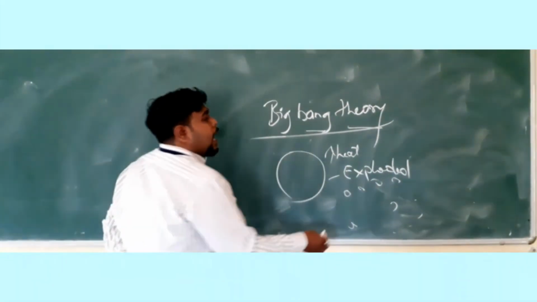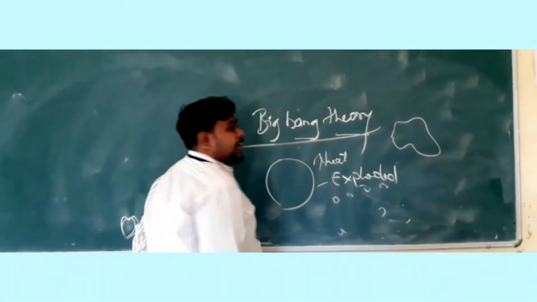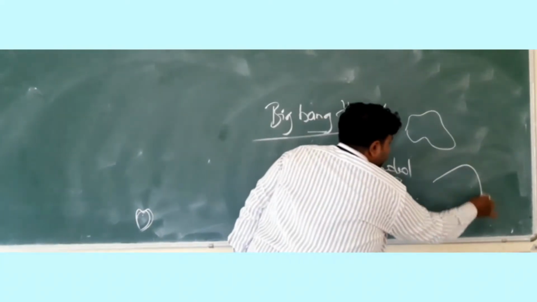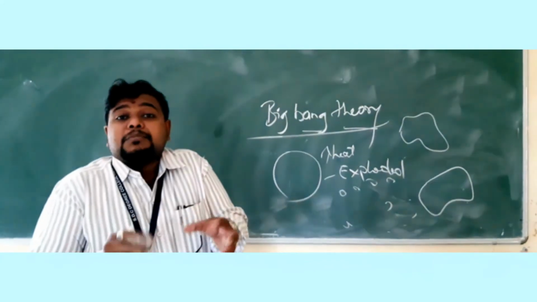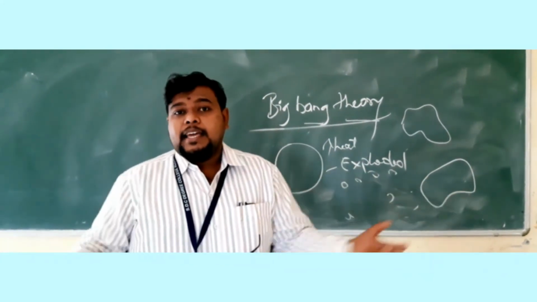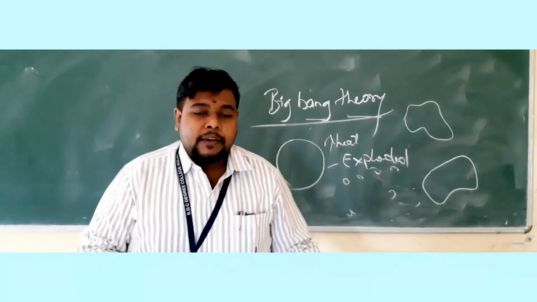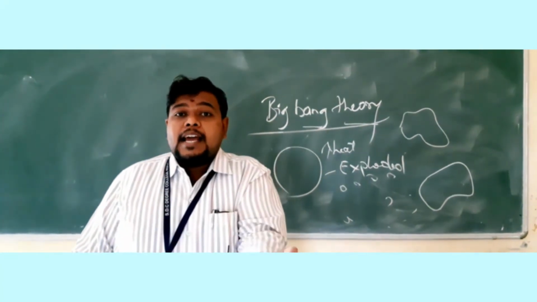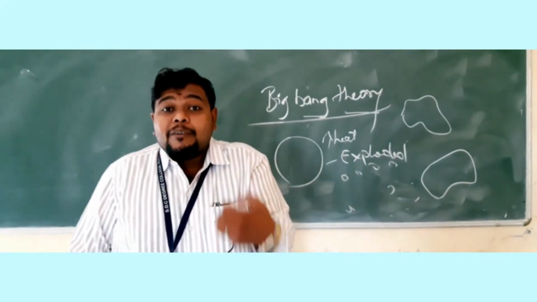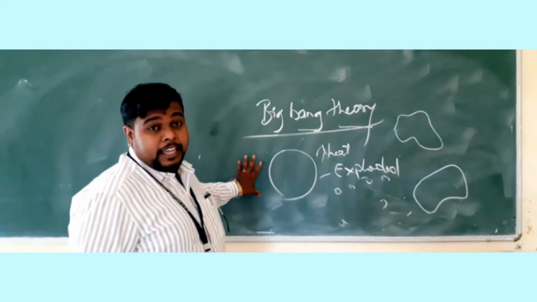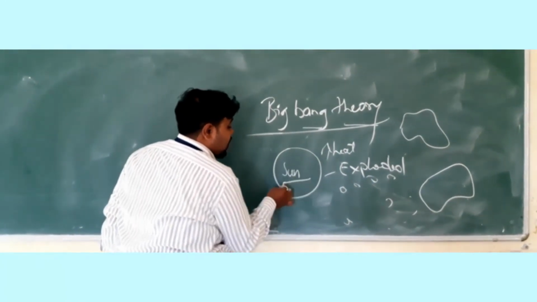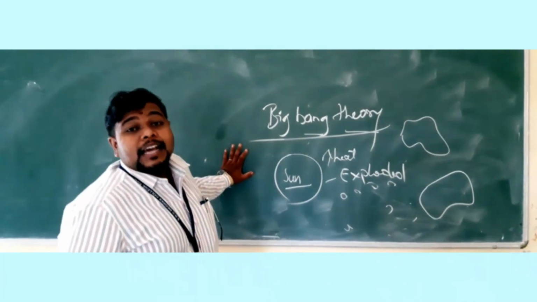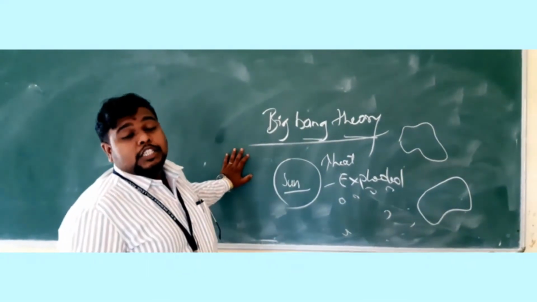If you notice, an asteroid will be something like this. It does not have a proper shape at all. A meteorite will be something like this. There is no shape, it seems like a broken piece. When you take a brick and throw it, it breaks into many pieces and irregular shapes are developed. All the celestial objects have been developed around this Big Bang theory. Due to the excessive heat, the sun exploded into various bits of planets, which led to the development of these celestial bodies.